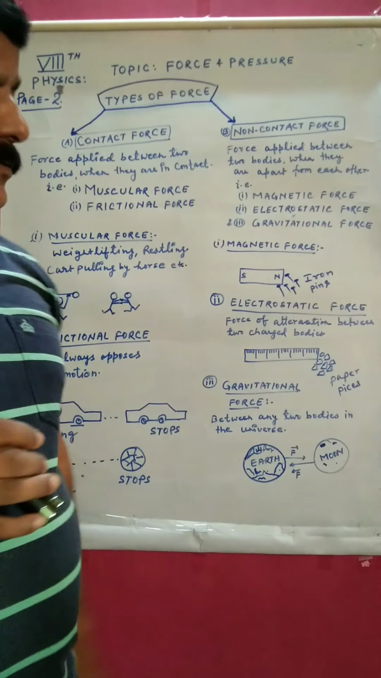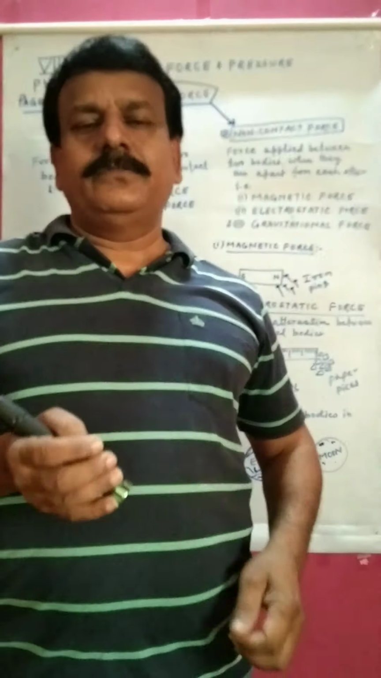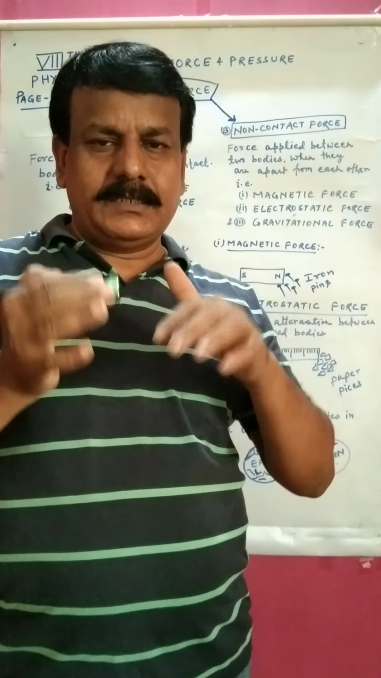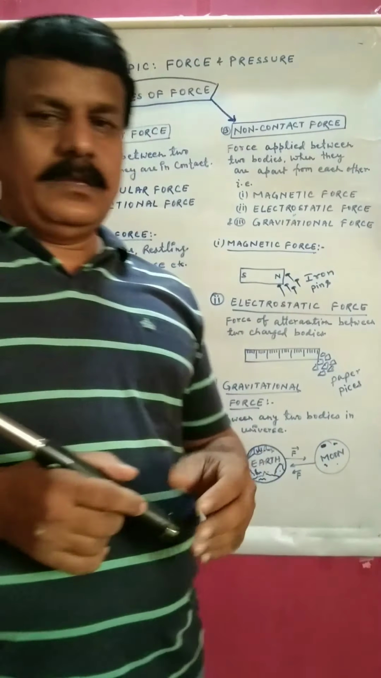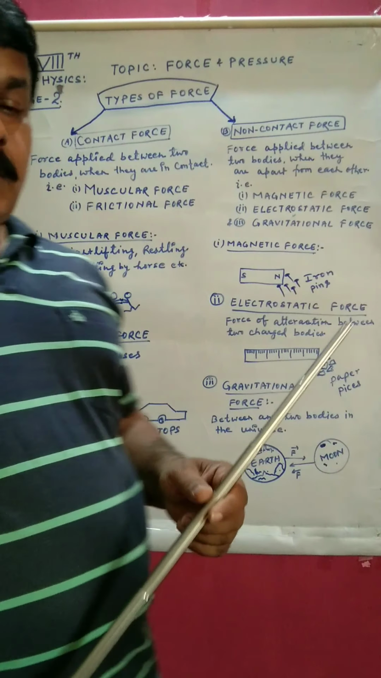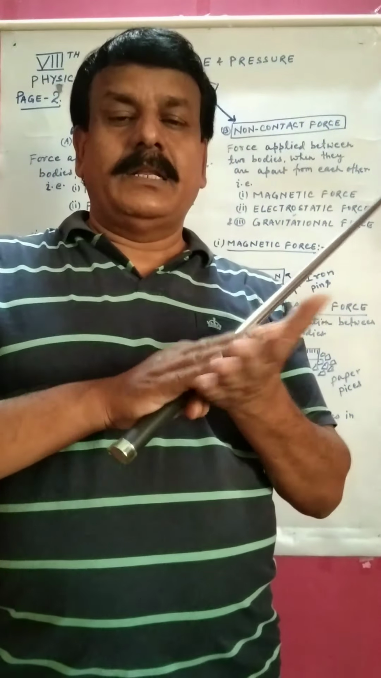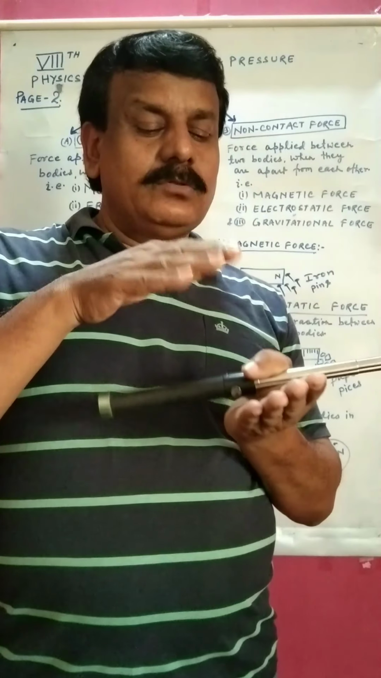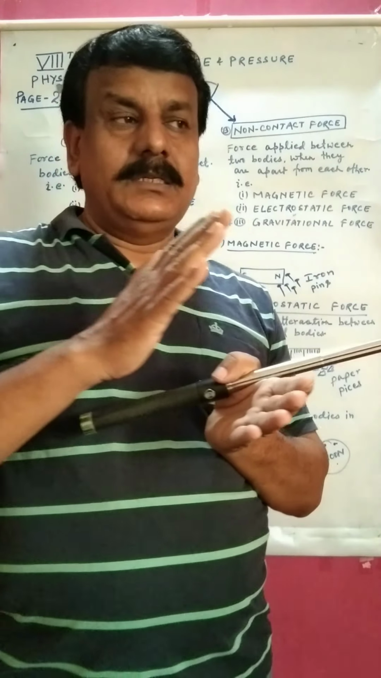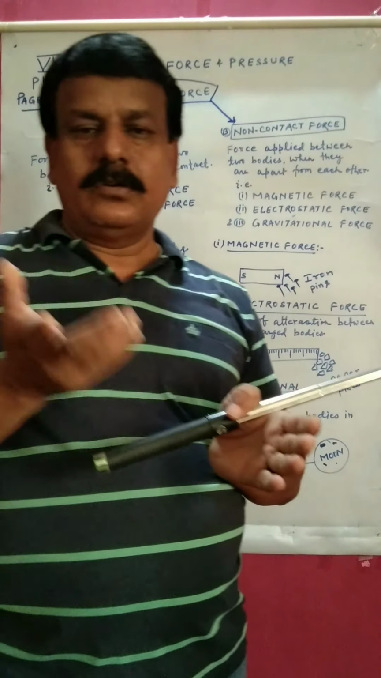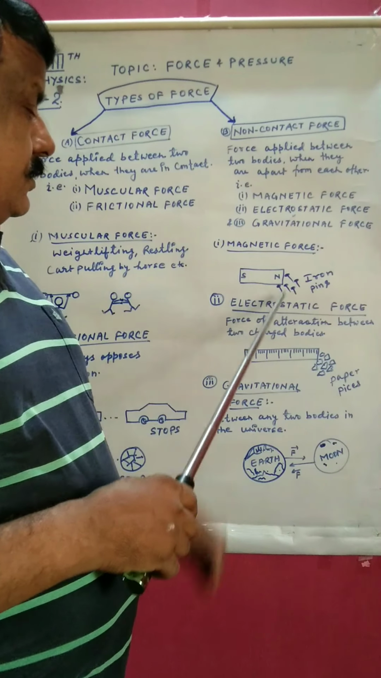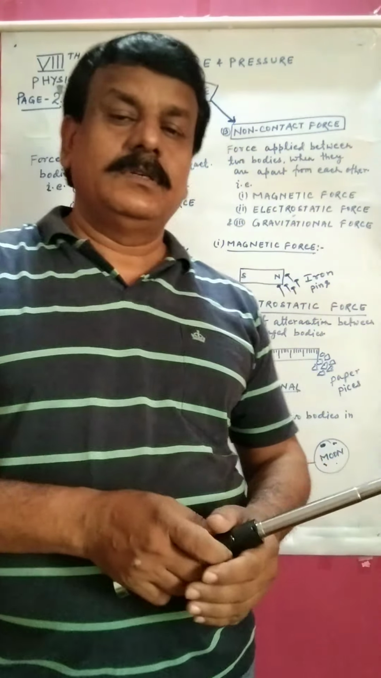Second, electrostatic force. Electrostatic force, the force between two electrically charged bodies. We have also gone through this type of force. While we are rubbing a plastic ruler and bringing it near to small pieces of paper, then the paper is attracted by the ruler. This is a non-contact force example, and this is also electrostatic force.